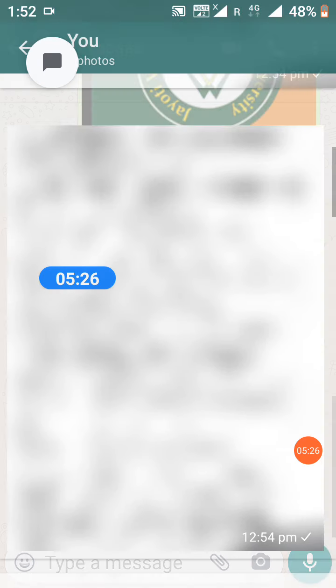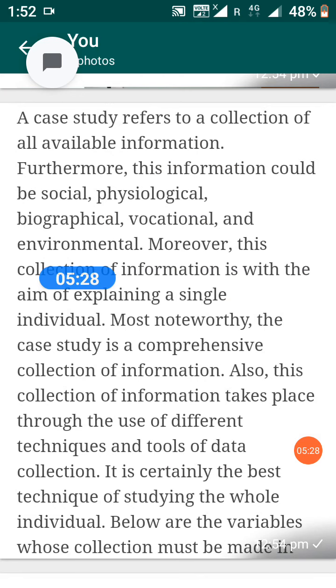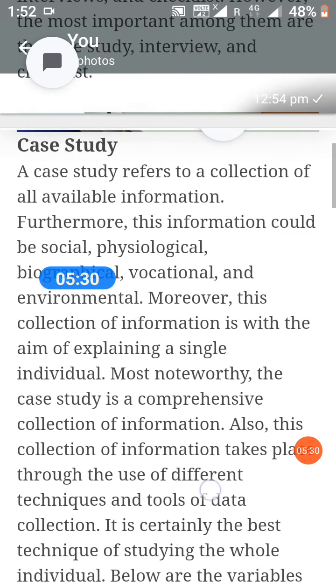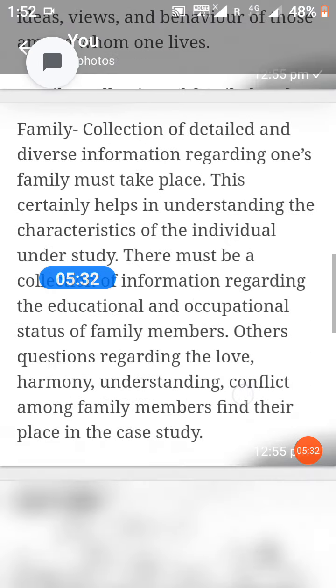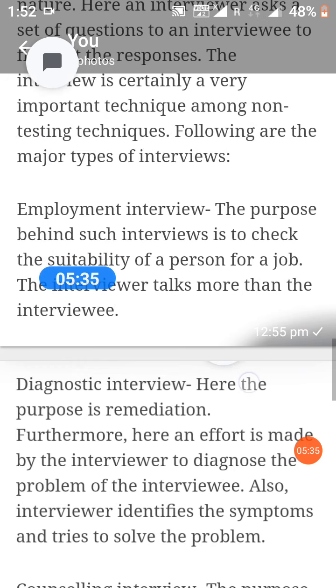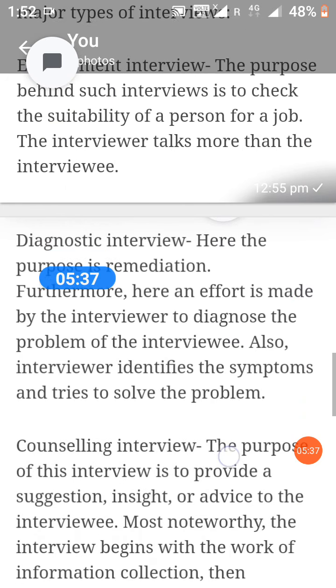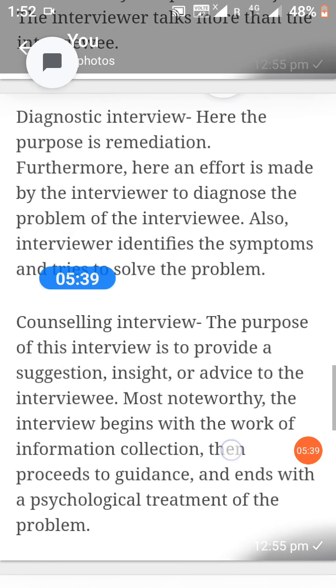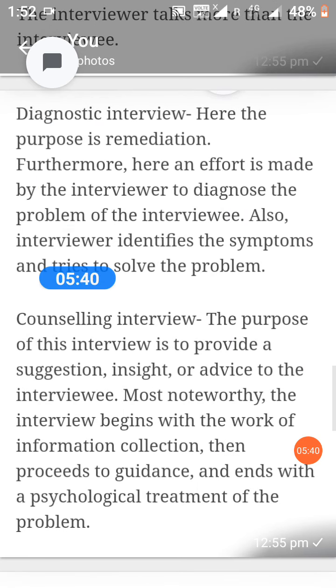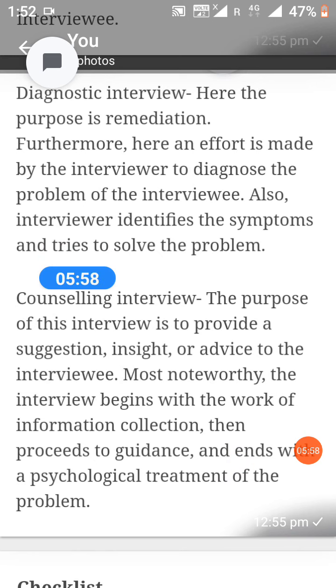Second, diagnostic interview. Here the purpose is remediation. Furthermore, here an effort is made by the interviewer to diagnose the problem of the interviewee. Also, the interviewer identifies the symptoms and tries to solve the problems.